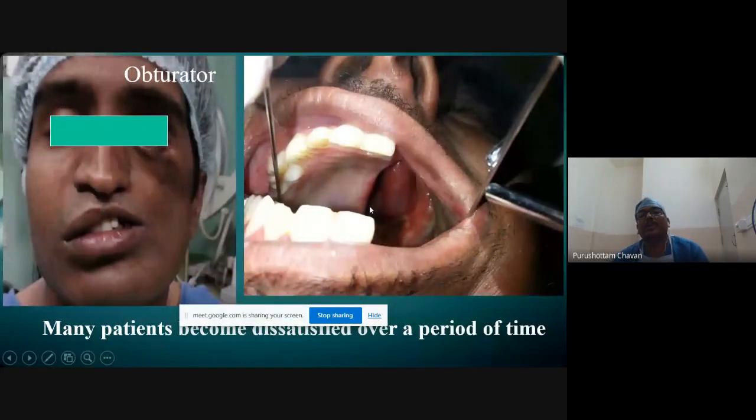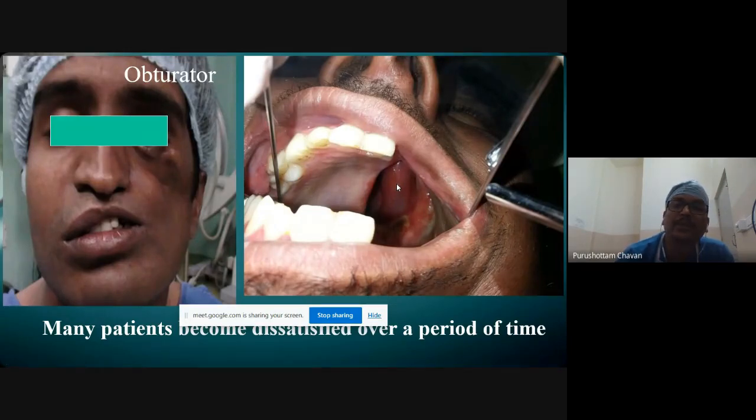Or it may happen that the patient will develop some trismus. In both these cases the obturator couldn't be fit, and a new obturator also couldn't be made because trismus is there, they cannot take an impression. So both of them are struggling with difficulty in speech and swallowing because the previous obturator was not fitting and a new obturator was not provided because of the trismus. So these are the issues of an obturator over a period of time, even though they give good results, are cheap, and immediate acceptable results are seen.